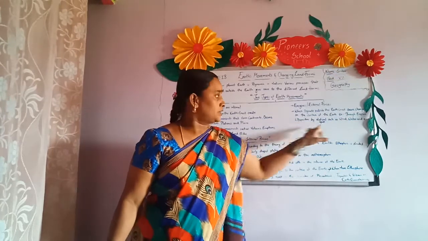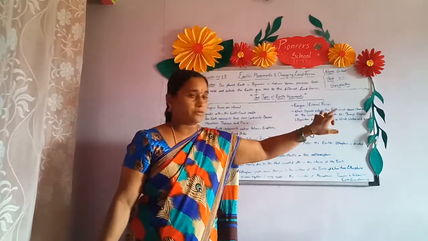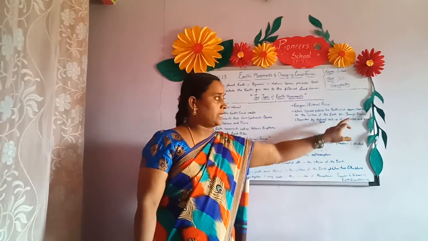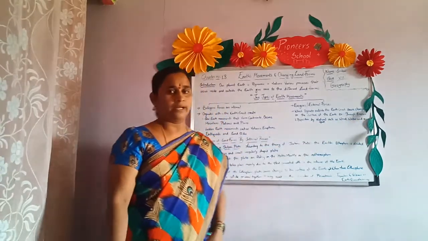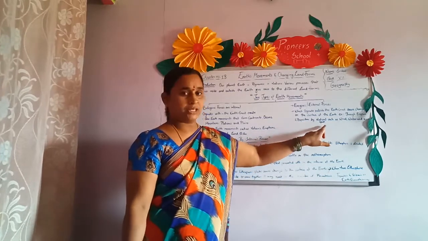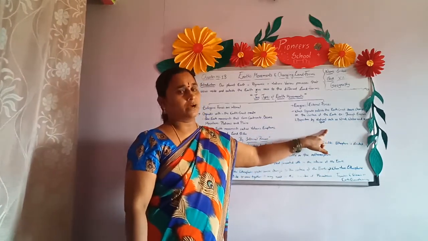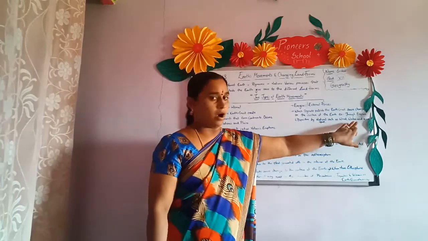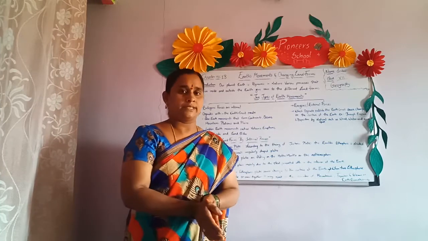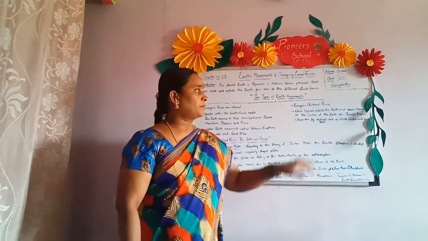These forces cause changes on the surface of the earth. What type of changes can we see outside of the earth? Erosion, for example. We have an idea about soil erosion, no, children? Next is deposition, by natural agents. What are those natural agents? Wind, water, air. All these things work as agents, helping the process of